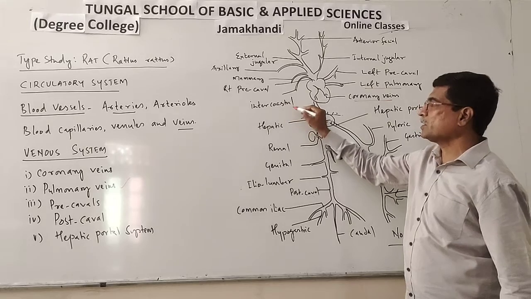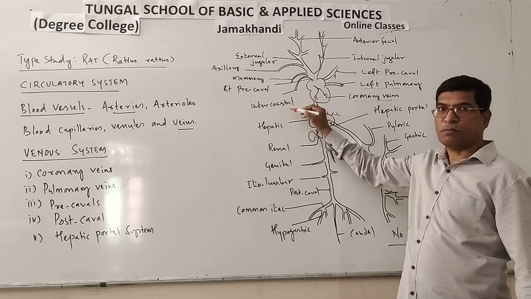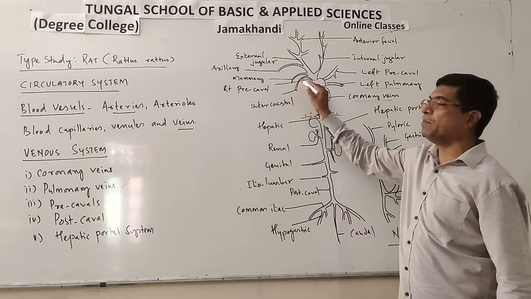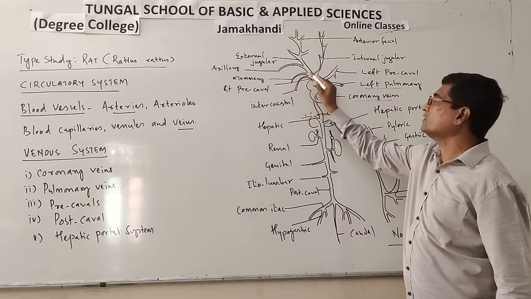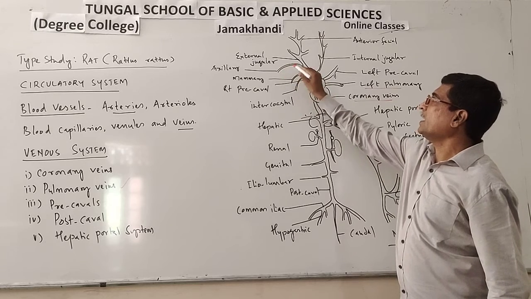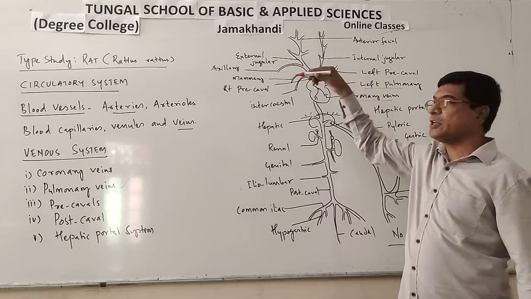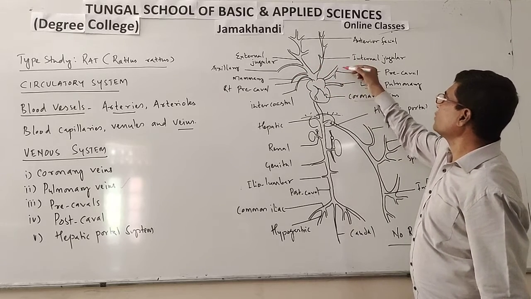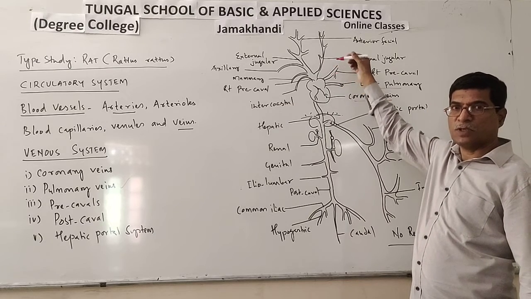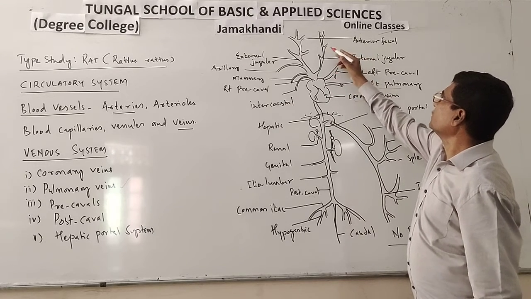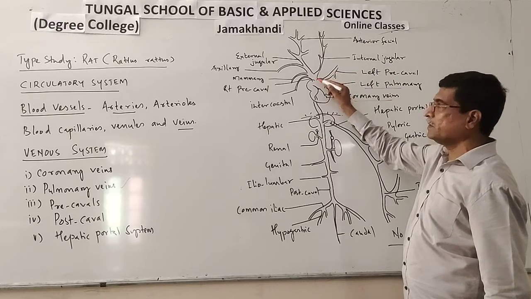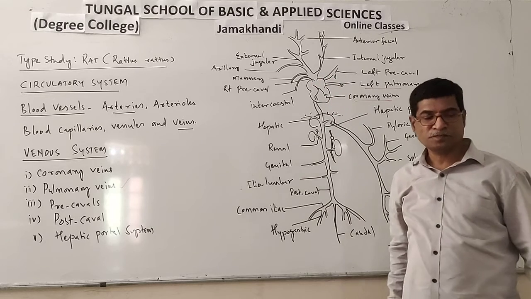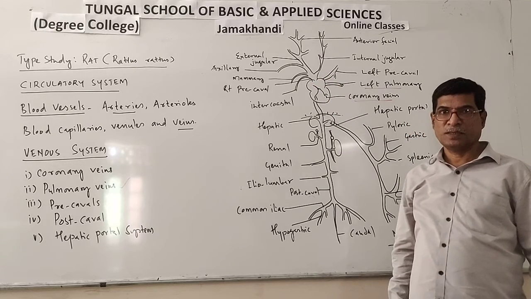Okay, so this intercostal vein brings deoxygenated blood from the chest region, the ribs. Mammary brings deoxygenated blood from the mammary glands. Axillary from the arms, external jugular from the head region and neck region. So the internal jugular is also carrying deoxygenated blood from the neck region. So anterior fascia, all these open and form a large right precaval, and this precaval opens into the right auricle through its aperture.